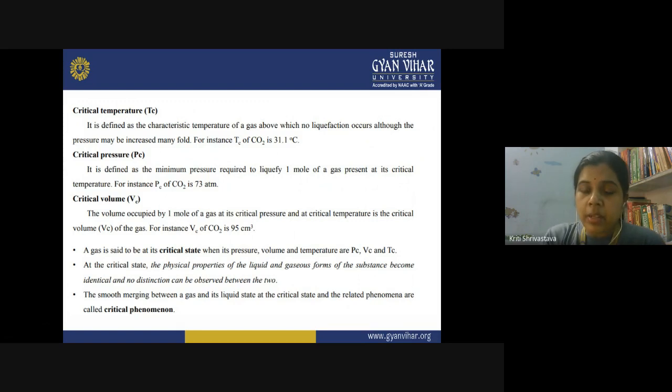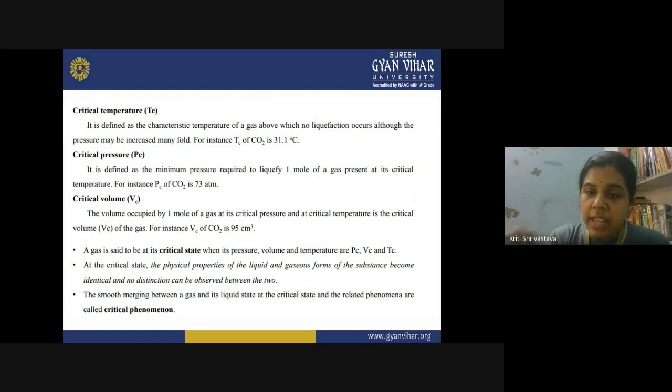The minimum temperature and the maximum pressure which can be applied to a gas in order to liquefy it are called the critical values. Let us see them one by one. First is the critical temperature. What is the critical temperature? It is defined as the characteristic temperature of a gas above which no liquefaction occurs, although the pressure may be increased many folds. So the critical temperature is the minimum temperature at which the gas has to stay in order to liquefy. Otherwise, by increasing the pressure alone, you cannot do that.